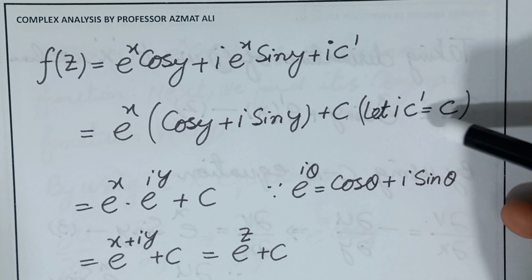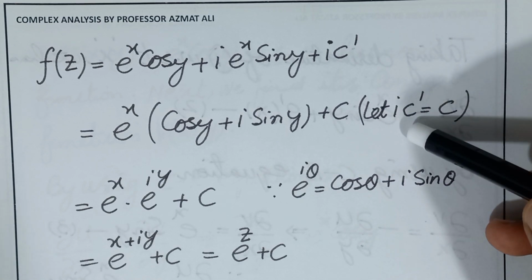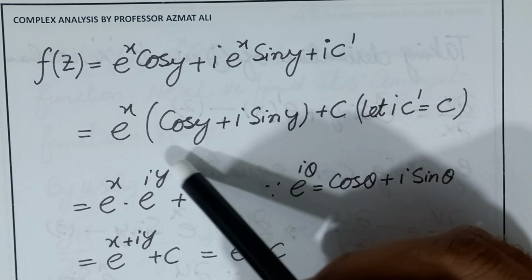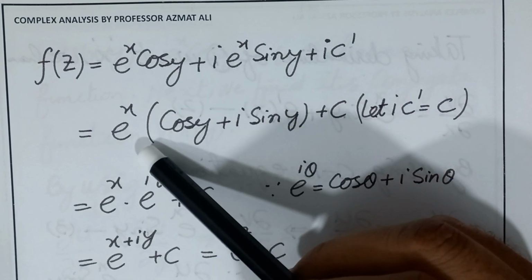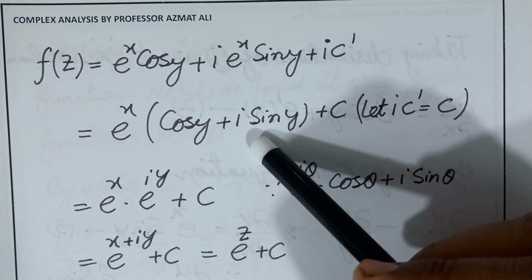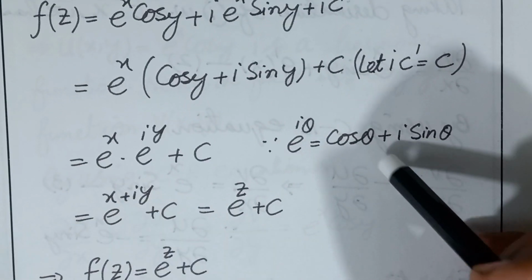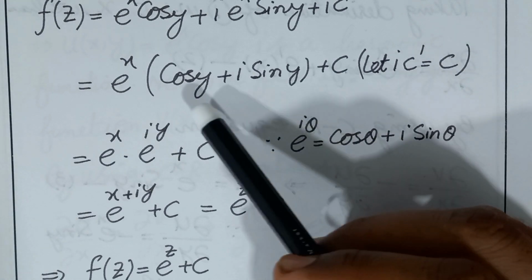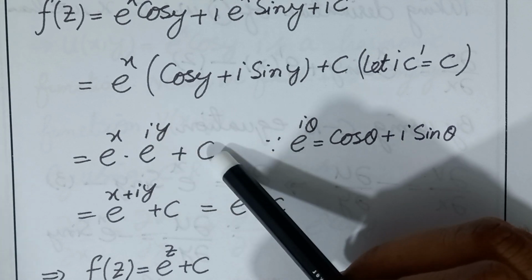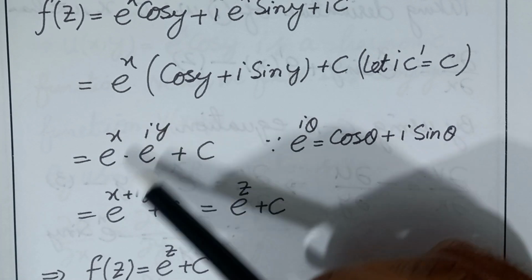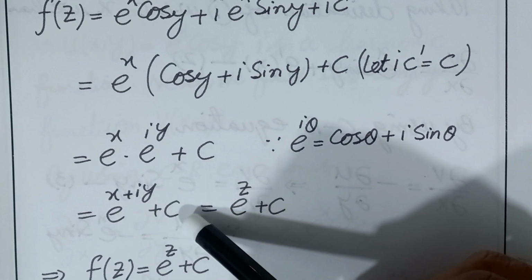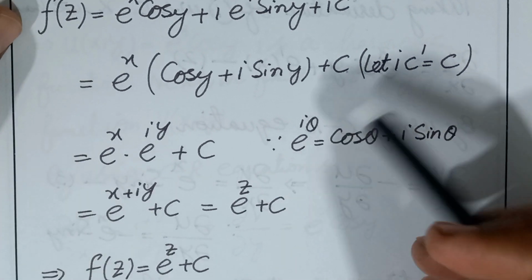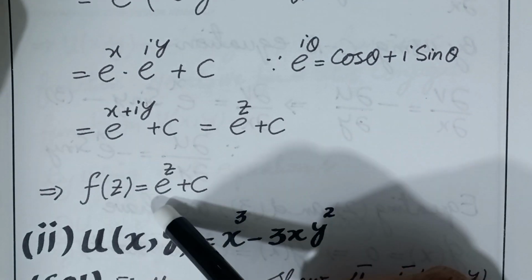Let iota c dash be equal to c, because c dash is a constant of integration and iota c dash is a pure imaginary number. By taking e raised to power x as common, this will become e raised to power x times cos y plus iota sin y, plus c. By using the Euler identity, you know that e raised to power iota theta equals cos theta plus iota sin theta. By this identity, this will become e raised to power iota y plus constant c. Because the base is the same here, powers will be added. This will become e raised to power x plus iota y plus c. As you know, x plus iota y is equal to z. So our original function, that is the analytic function, f of z is equal to e raised to power z plus c.